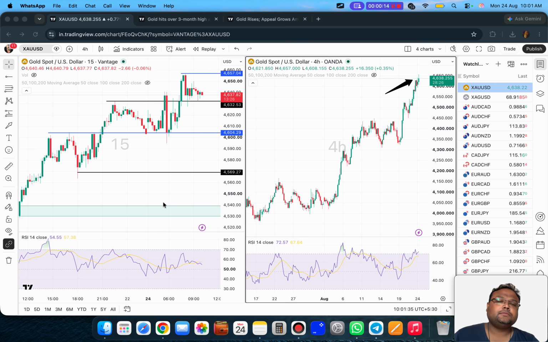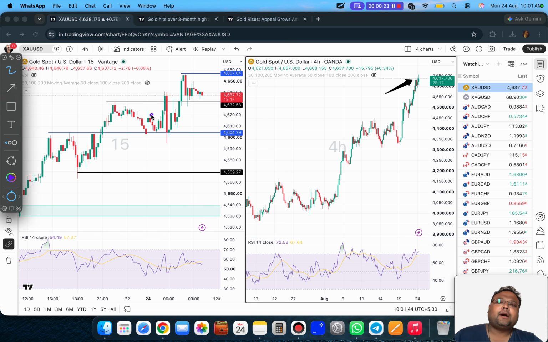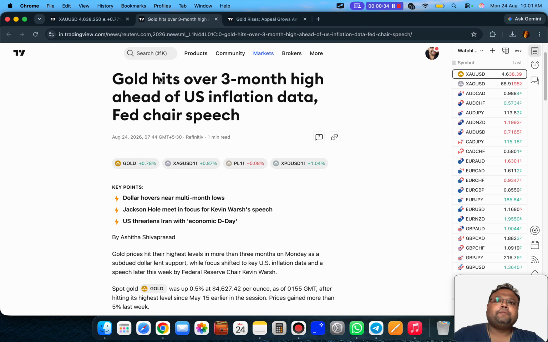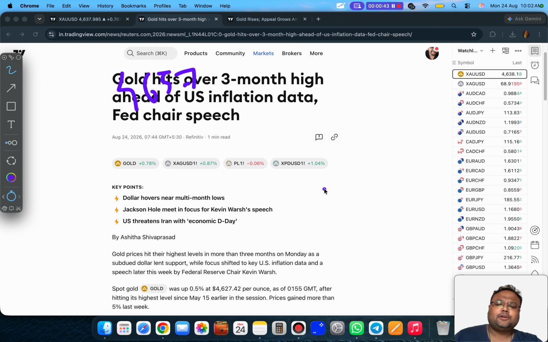So let's get started. My dear friends, the market is open and we can see that gold is still very much bullish and trying to go up here. After the market opening, gold made a high of 4657 and right now gold is showing signs of consolidation, which is quite normal. The market sentiment is also bullish. So if you have any ongoing buy on gold right now, you can hold your buy position as long as gold is trading above 4600.